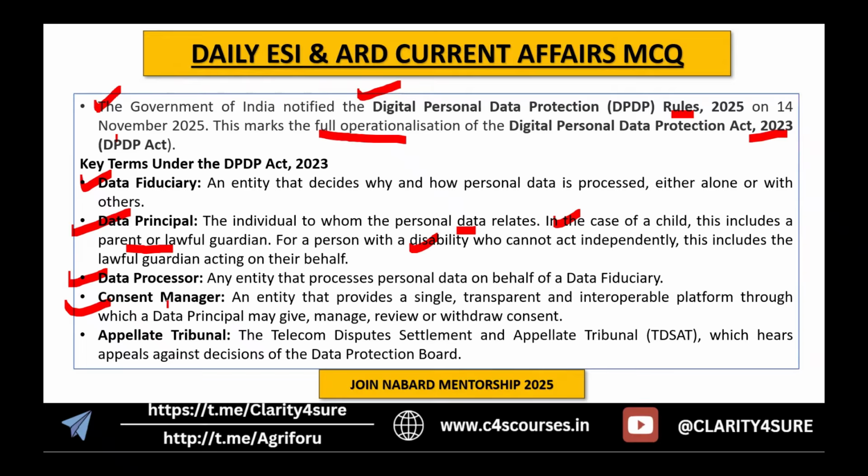So it is the platform through which I, as a data principal, can give consent, or withdraw consent for my data processing. And the appellate tribunal, that was our question, the Telecom Dispute Settlement and Appellate Tribunal, TDSAT, which hears appeals against the decisions of the Data Protection Board.